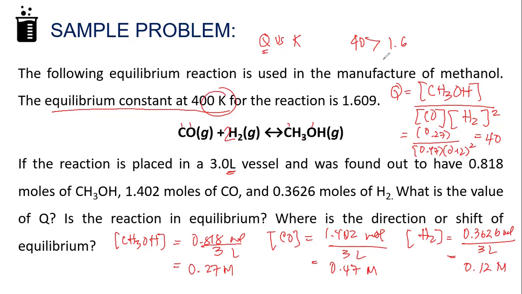And because of that, what should be the direction of the shift of the equilibrium? There are too many products. So that means it will shift to the left, or to the reactant side, in order to achieve equilibrium. Okay, so that's the concept of the reaction quotient, or your Q.